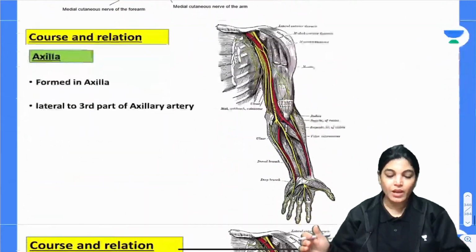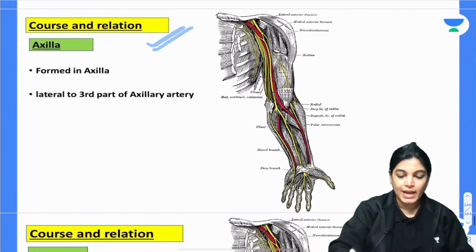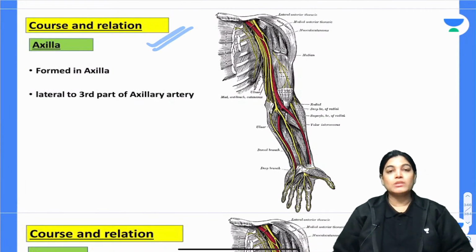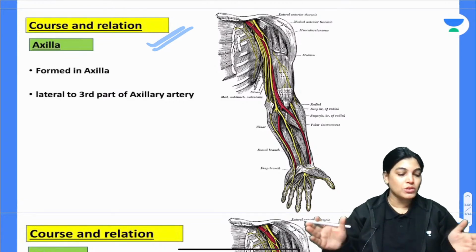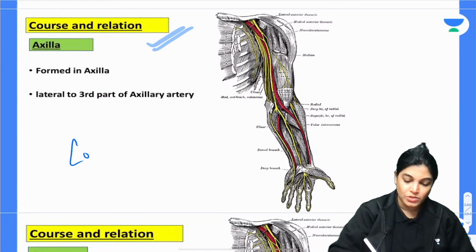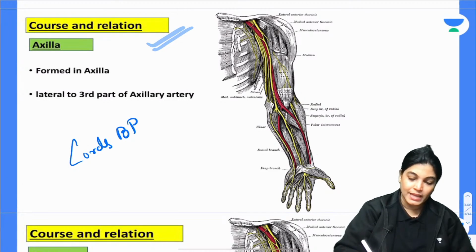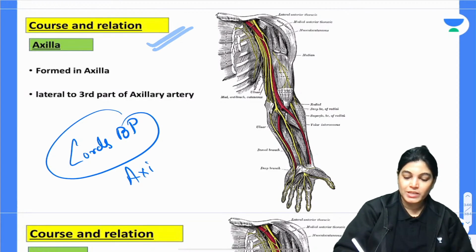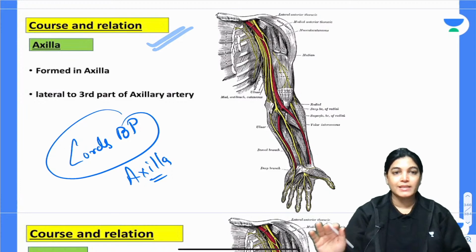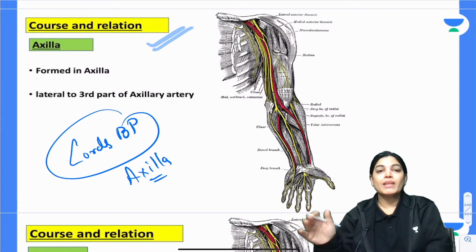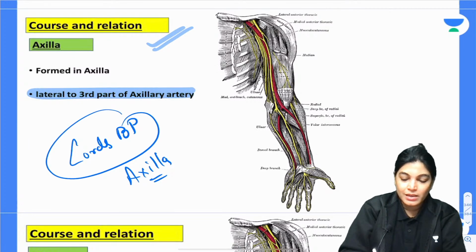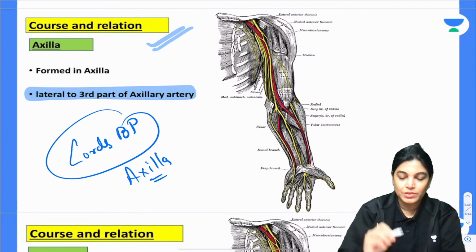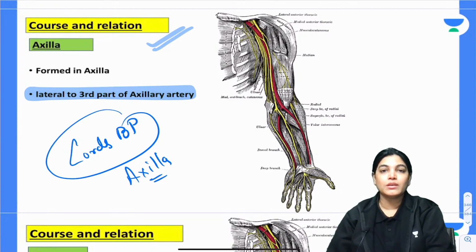Now let's talk about the course. Firstly, the course in the axilla. We know that the cords of the brachial plexus are located in the axilla. That means the formation of the median nerve is also in the axilla. It is formed in the axilla, and the crux point is that its location is lateral to the third part of the axillary artery. It is lying lateral to the third part of the axillary artery.